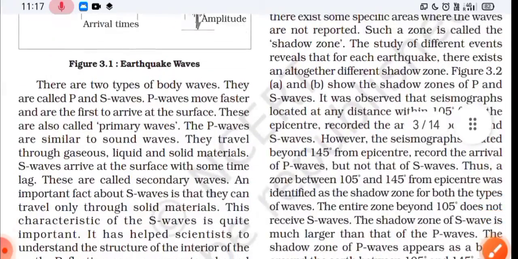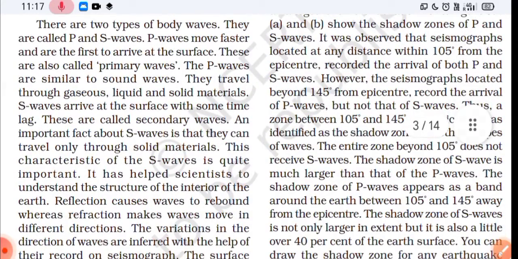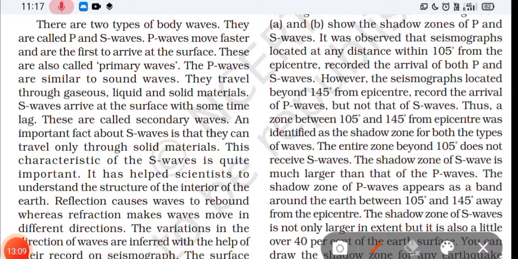Then next, there are two types of body waves. I'm just taking it line by line, so I should not miss any point. They are called P and S waves. Till here I've told you that P waves are known as primary waves, and they are similar to sound waves. They can travel in liquid as well as solid materials, okay.